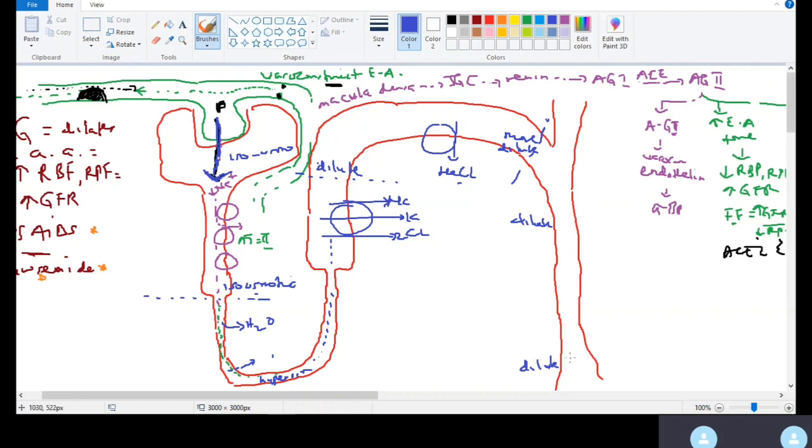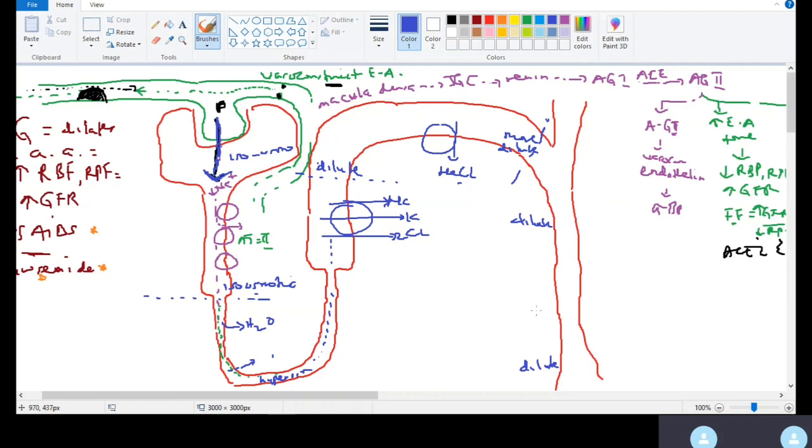The urine that will be excreted will be very, very dilute. It's going to contain a lot of water. We're going to be losing a lot of free water. That's why people that do not have ADH at all, or the kidneys are not responding to ADH, have polyuria, polydipsia. Excess free water loss will lead to hypernatremia, the sodium in the blood will be concentrated. Does this make sense?